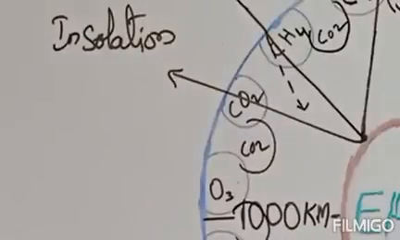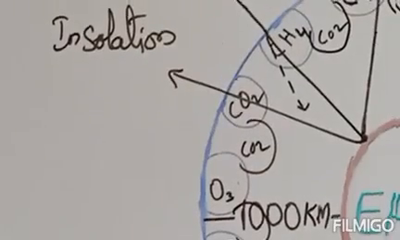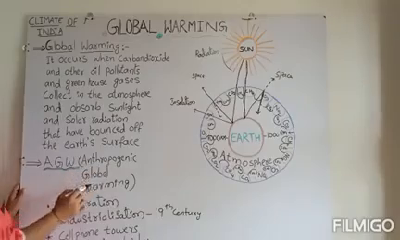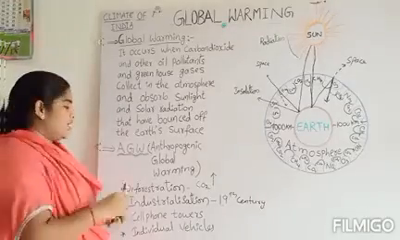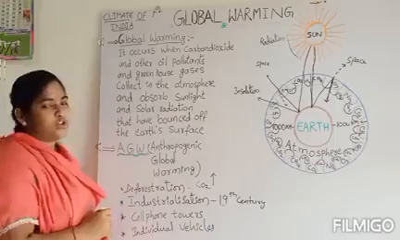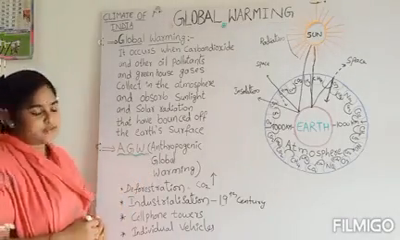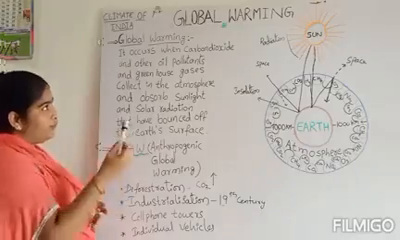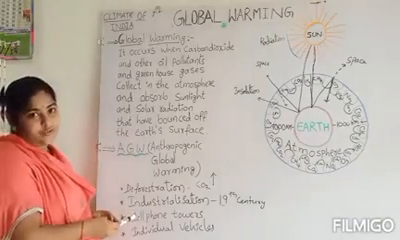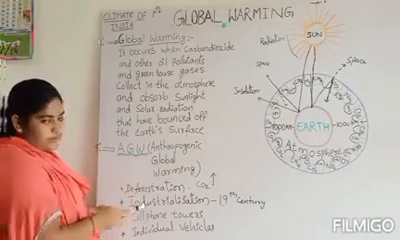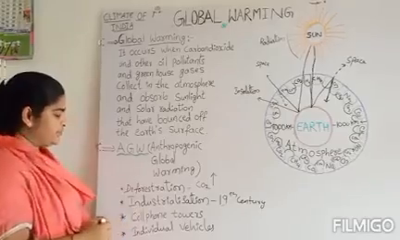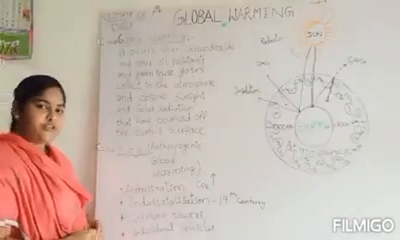This global warming is also called AGW, that means anthropogenic global warming. AGW means anthropogenic global warming. Anthropogenic means human-caused activities. That means human activities are causing global warming. The activities are deforestation. Deforestation means cutting of trees.